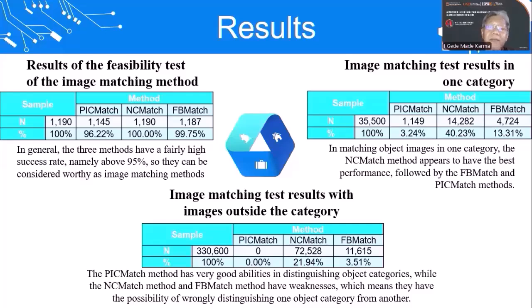Image matching test result in one category. From 35,500 samples, there are 1,149 matched by the PIXMAC method. It's about 3.24%.